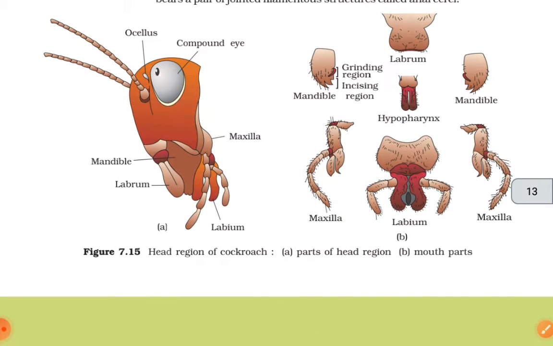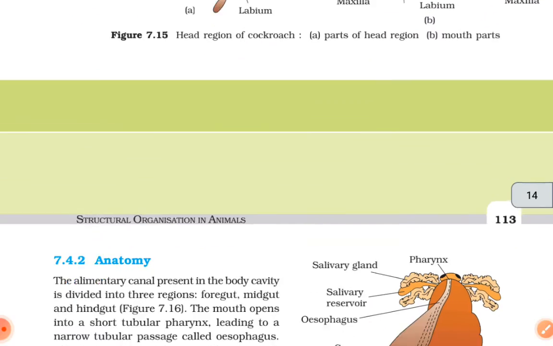Figure 7.15, head region of cockroach. A, parts of head region and B is mouth parts.